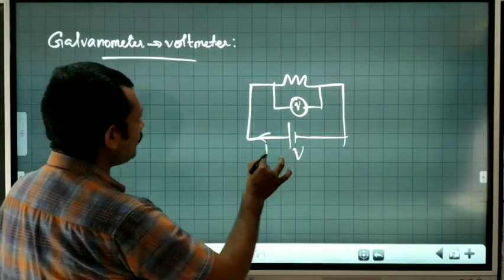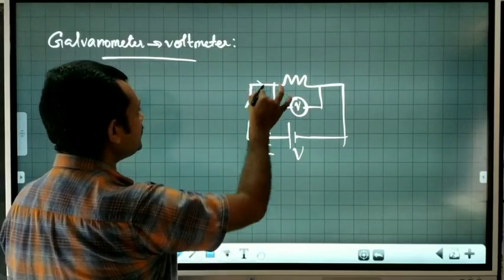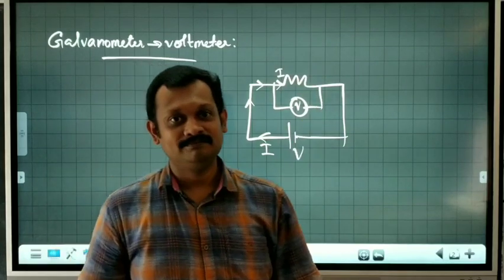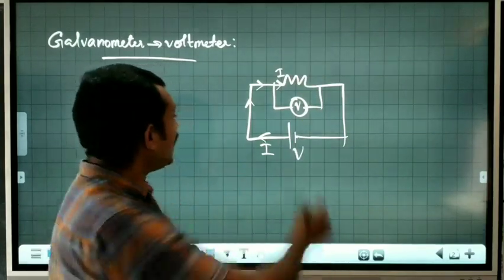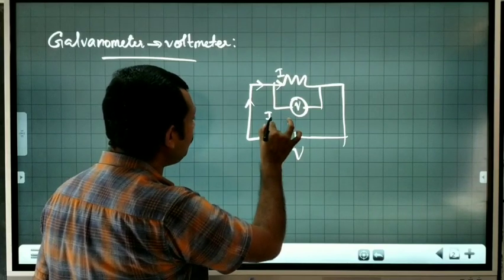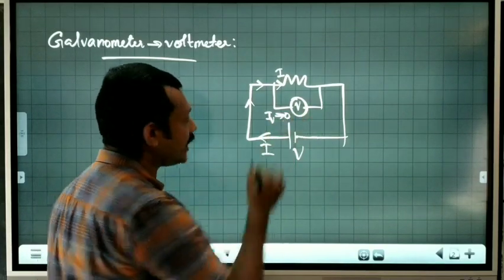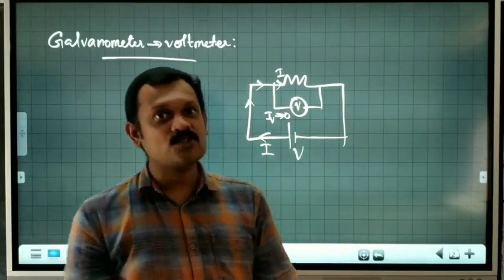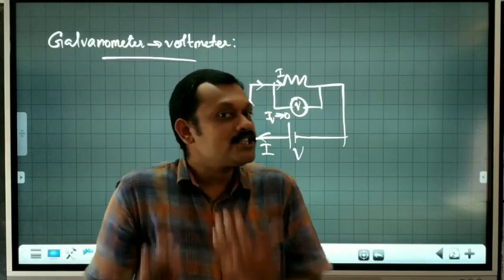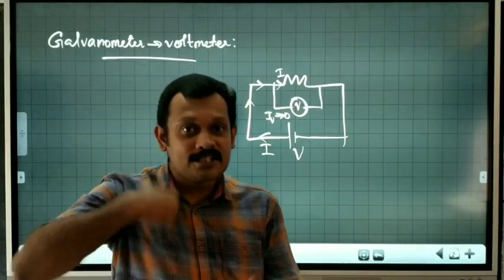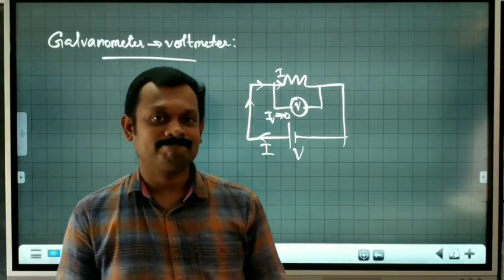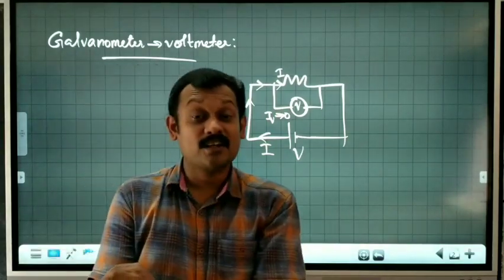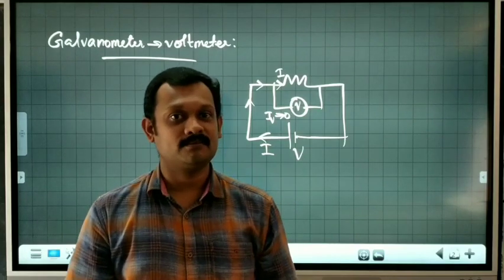Now if the current drawn from here is I, we expect that current itself to pass through this resistance. Which means the current through the voltmeter, if IV is the current through the voltmeter, should tend to 0. Because already we learned that whenever we use a measuring instrument, that instrument should not alter the original configuration of the system. So the current through the voltmeter must be negligible.